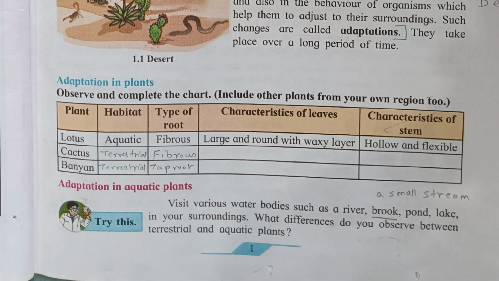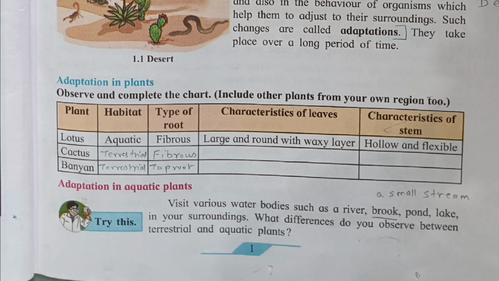Plant: cactus. Habitat: terrestrial. Type of root: fibrous. Characteristics of leaves: leaves have scales and spines instead of leaves. Characteristic of stem: thick herbaceous or woody, chlorophyll-containing stem.